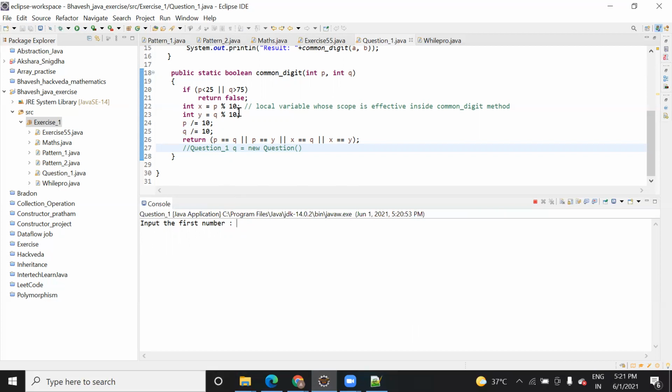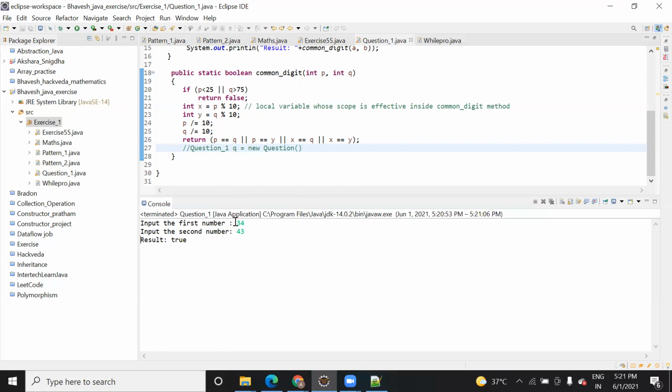Let's take 34 and 43. It's showing true, right? P is less than, so you took 21. That's why it was showing an error.